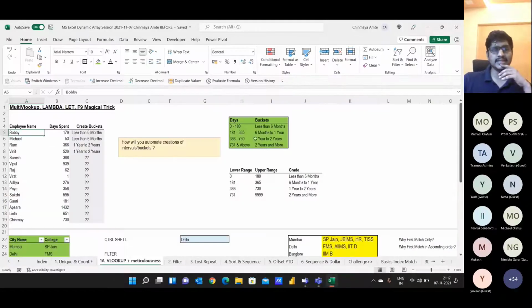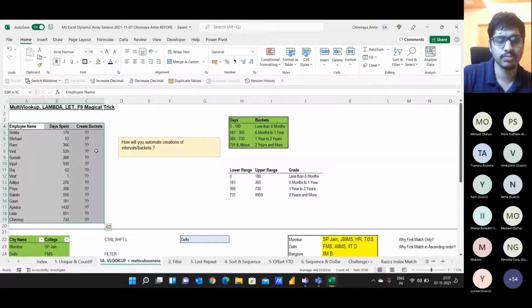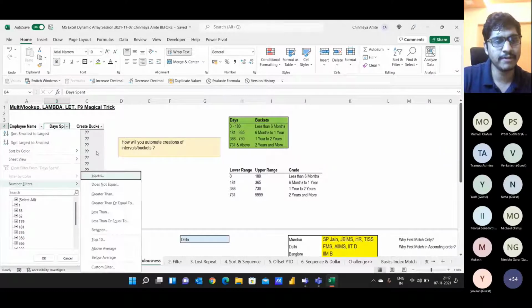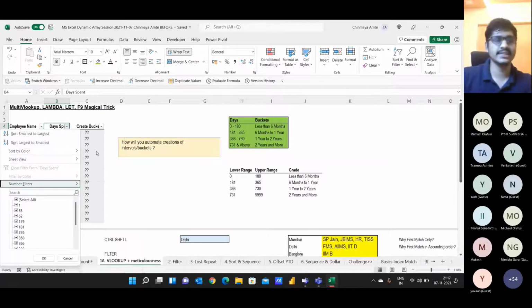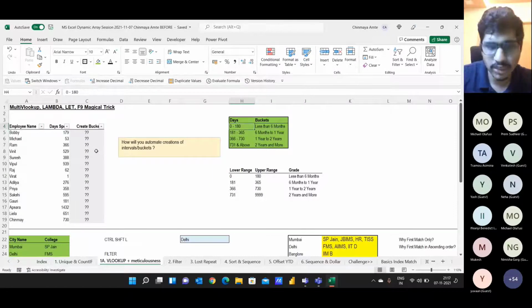Understand this data set is a sample data set, taken for illustration. In real life, you will have a really long data set, so doing it manually won't make sense. Another way I have seen people doing is putting a filter with Control-Shift-L, trying a number filter like greater than, less than, and manually copy pasting. But again, that is not the most ideal way of doing things.